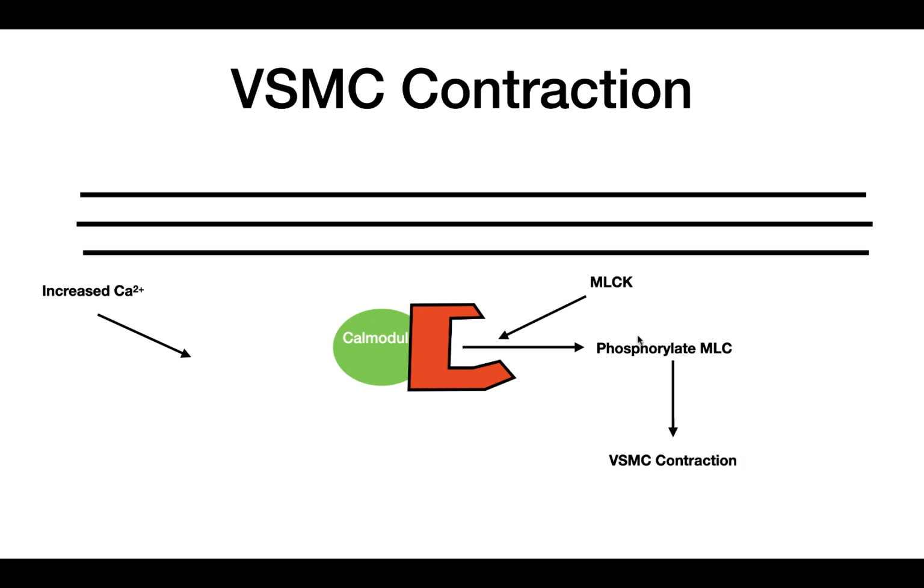So what are some other ways in which vascular smooth muscle cells can contract? Well, the second way in which vascular smooth muscle cells can contract is through decreasing cyclic AMP. So when we decrease cyclic AMP, this will lead to a decrease in the activation of protein kinase A, or PKA. Now, protein kinase A is also a kinase, and what it can do is it can actually phosphorylate myosin light chain kinase. So when you phosphorylate myosin light chain kinase, this actually decreases the activity of it, and it can therefore lead to relaxation.